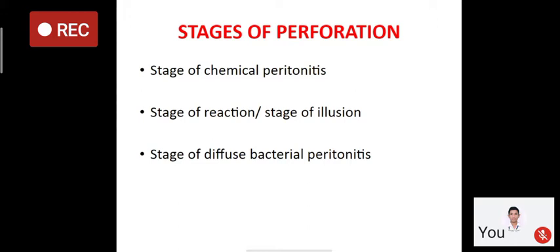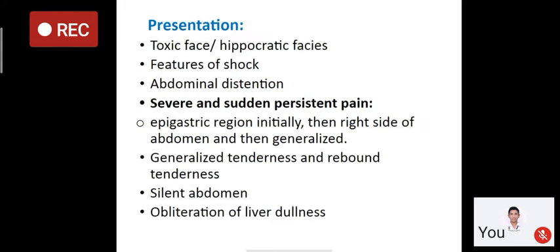And later on, after 6 to 10 hours, there will be migration of bacteria from the gut into the peritoneal cavity. So there will be diffuse bacterial peritonitis. Then the patient will present with features of generalized peritonitis and features of septicemia, infection. This is the toxic phase or Hippocratic phase, the last stage, in which the patient will have a dry face, sunken eyes, dry tongue, and weak pulse, and there will be features of shock, dehydration, tachycardia, tachypnea, and cold peripheries.